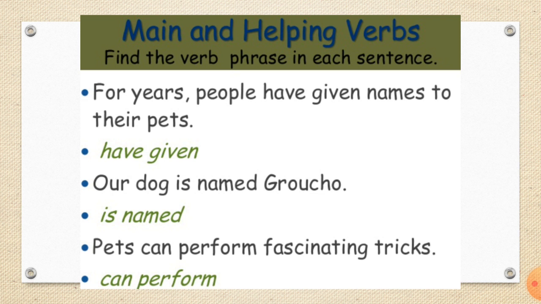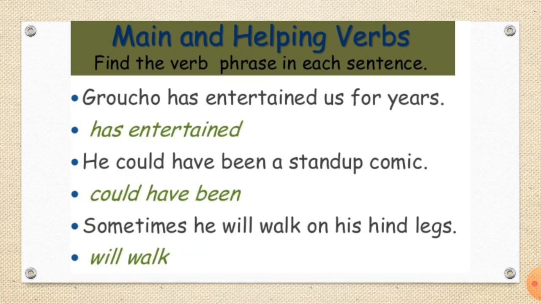Pets can perform fascinating tricks. Can perform. Can is a helping verb and perform is a main verb. Groucho has entertained us for years. Has entertained. Has is a helping verb and entertained is a main verb.